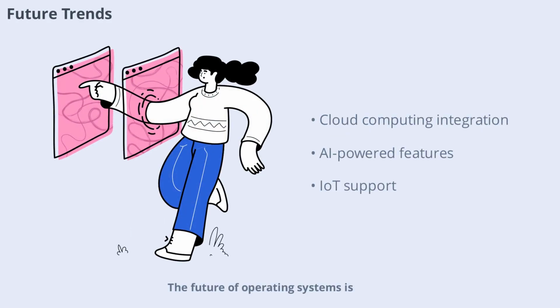technology today. The future of operating systems is shaped by emerging technologies like cloud computing, artificial intelligence, and the Internet of Things (IoT). OSes are becoming more adaptive, secure, and interconnected, supporting new devices and smarter automation. Staying informed about these trends helps users and professionals prepare for the next wave of innovation.